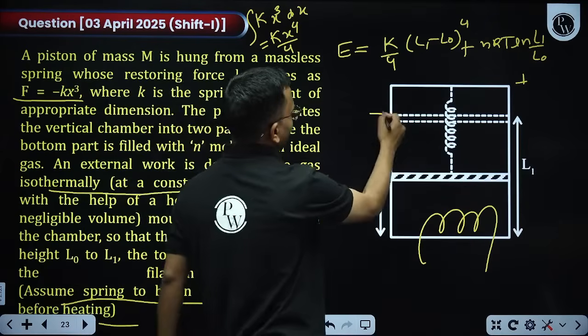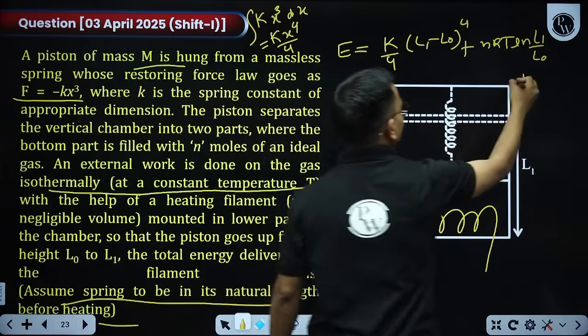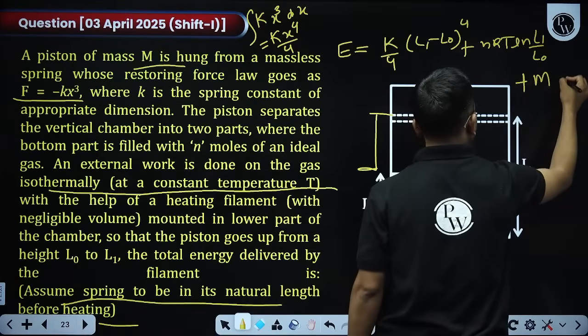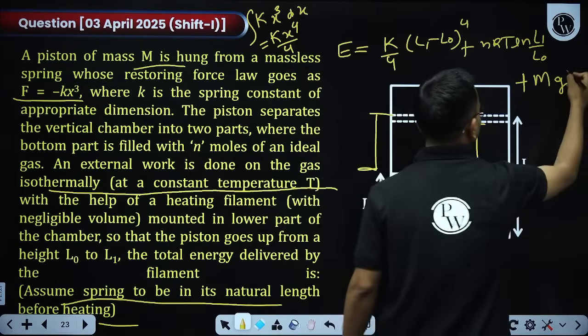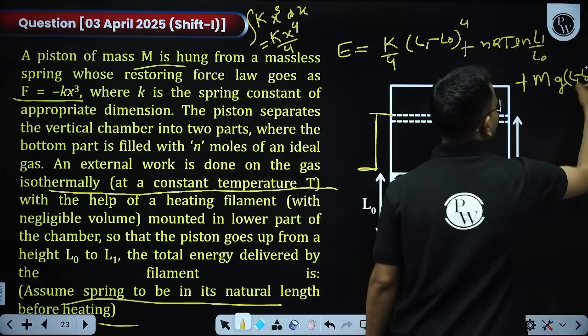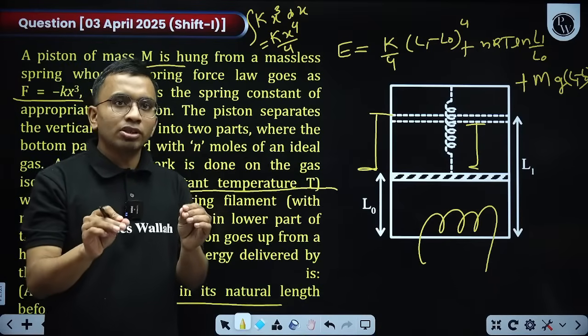it will rise by a height of this. What is the mass of this piston, is it mentioned? M, so mgh. Its gravitational potential energy is m into g into the height rise, that is L1 minus L0. Just by simple logic you can solve this question.